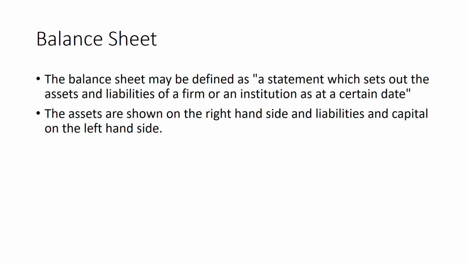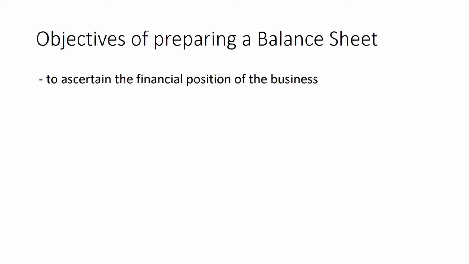A balance sheet is a sheet containing the balances of all real and personal accounts, that is, assets and liabilities of the business. It shows the financial position of the business on the last day of the trading period. The assets are shown on the right hand side and the liabilities and capital are shown on the left hand side. The balance sheet of a concern is divided into two sides, left hand and right hand, as discussed in the previous slide.